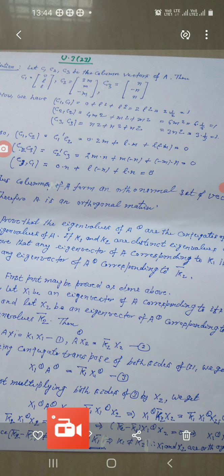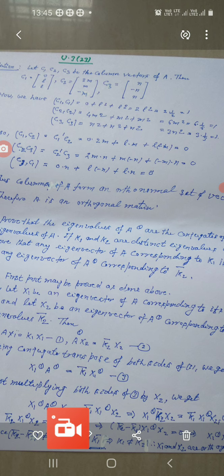So with that, we see that the inner product of C1 with itself is equal to 1. Now we will discuss ⟨C1, C2⟩. This is equal to C1 dash into C2, and this is equal to 0 into 2m plus L into m plus L into minus m. This is equal to 0.